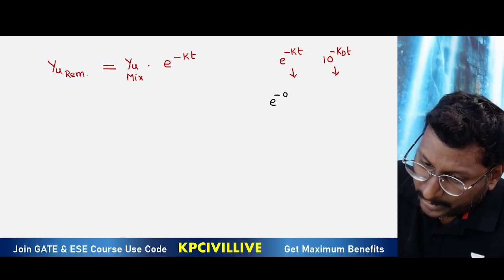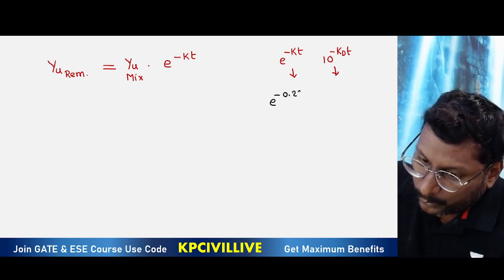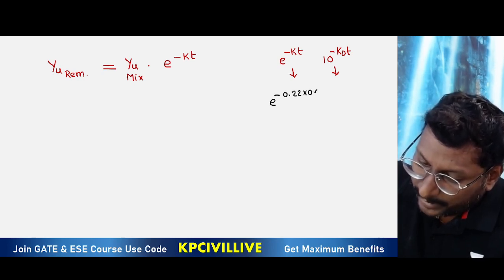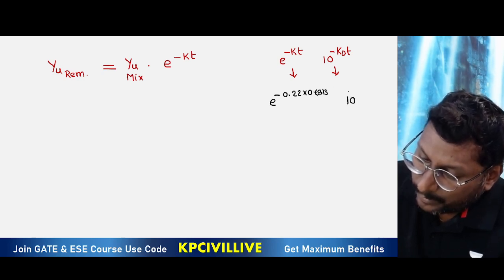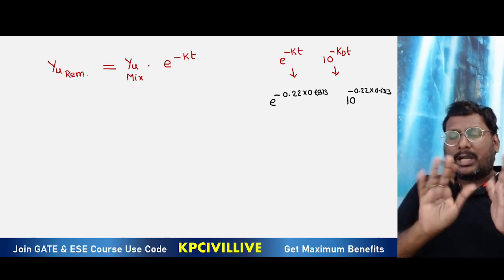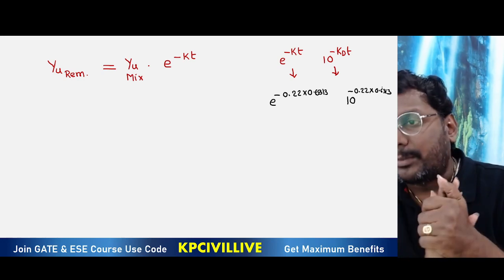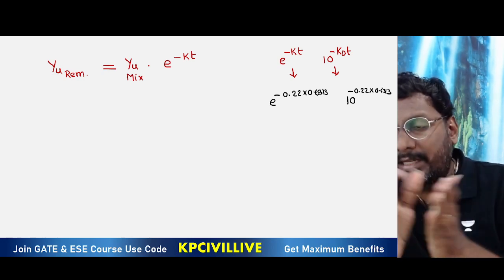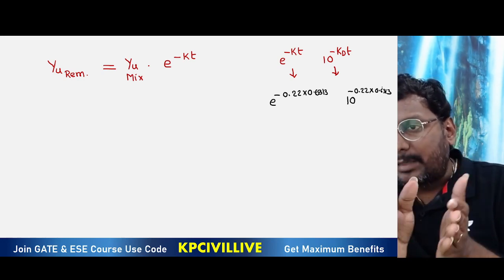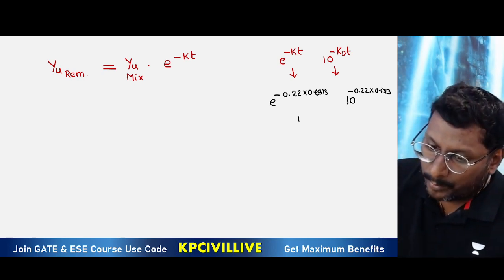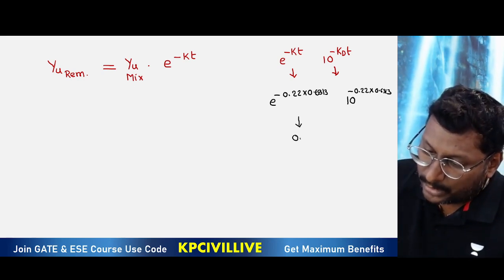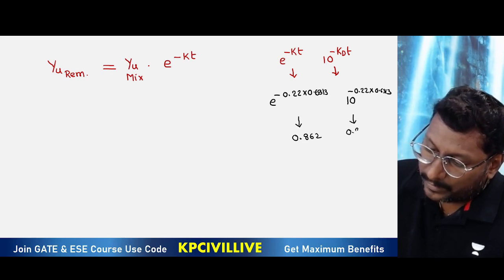e power minus 0.22 times 0.6313. The same is coming. 10 power minus 0.22 into 0.6313. So no confusion, because they have not mentioned what base. But very clearly, when you take e base or 10 base, both give the same answer, 0.862, not varying.